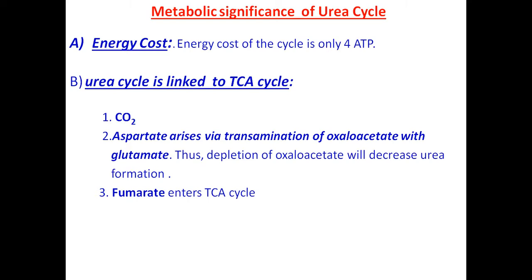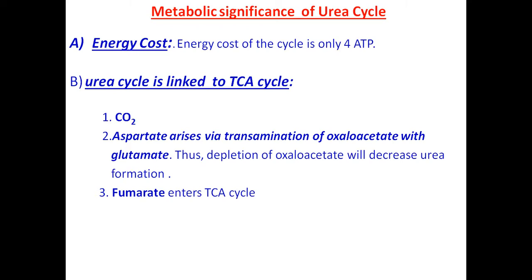So this is one point of how the urea cycle is connected with the TCA cycle. Now the second point is that aspartate arises via transamination of oxaloacetate with glutamate. Aspartic acid is an acidic amino acid. This arises via a transamination process by the intermediate compound called oxaloacetate reacting with glutamate.